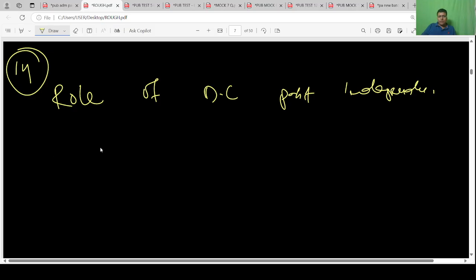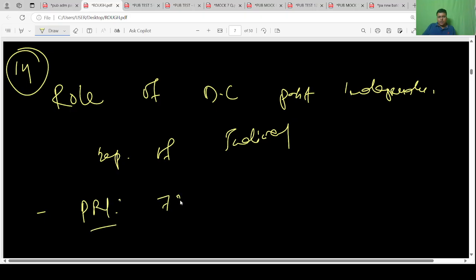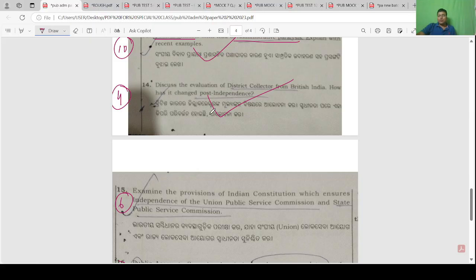One is separation of judicial function, and another is after PRI, the 73rd CA. So that we need to write here: the evolution of DC from British India, how it has changed post independence.